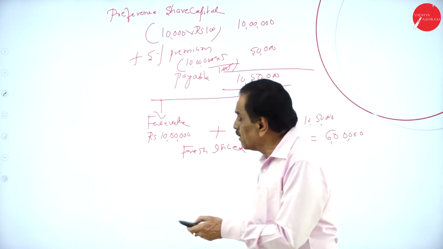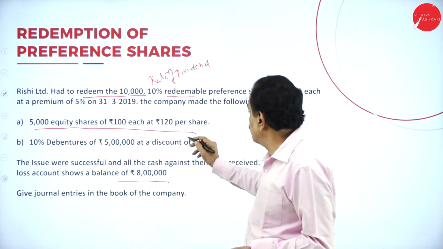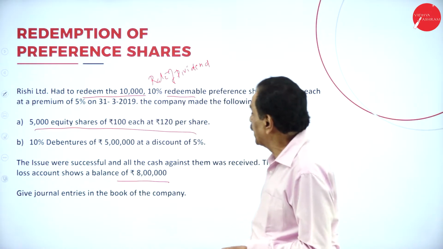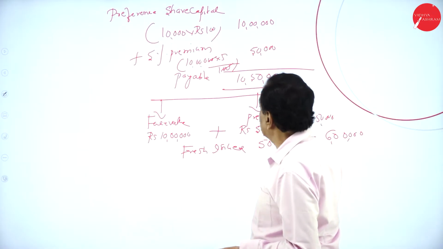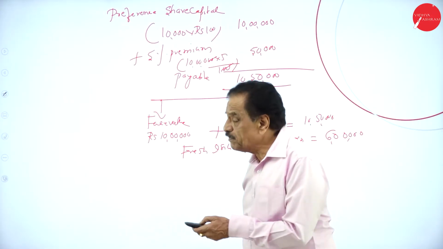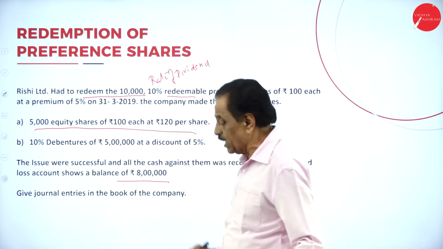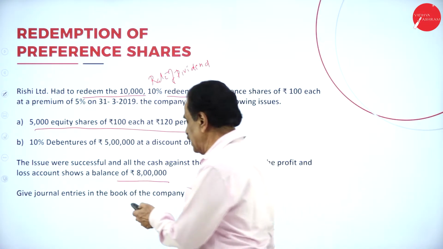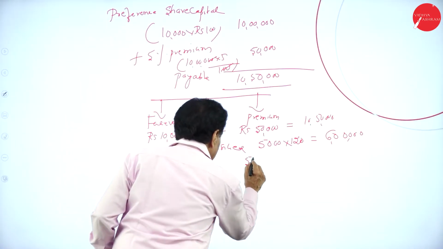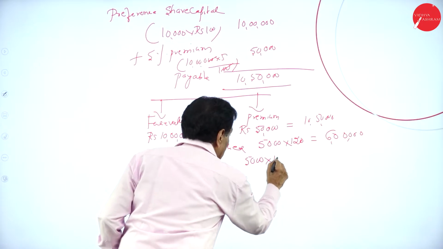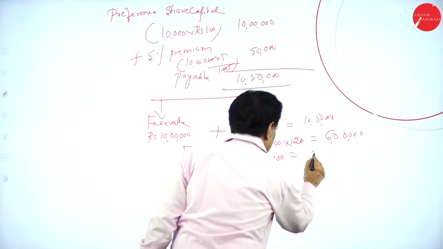Regarding the premium, whether the premium is there now, here we have 5% premium. How much premium is payable? Here 5%. 50,000 is payable, the premium. Is any premium available, see that. 5,000 equity share, 100 each at rupees 120. That means here, 5,000 into 100. This is 5 lakh.